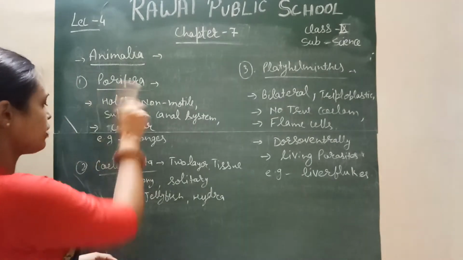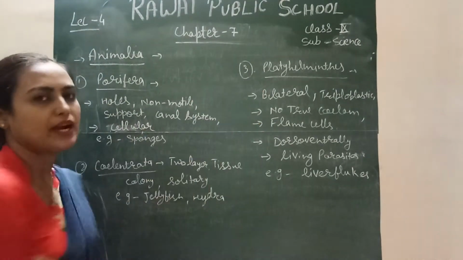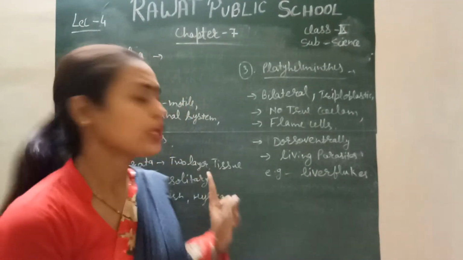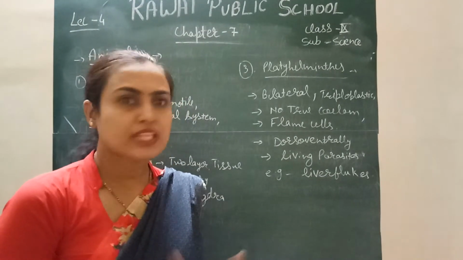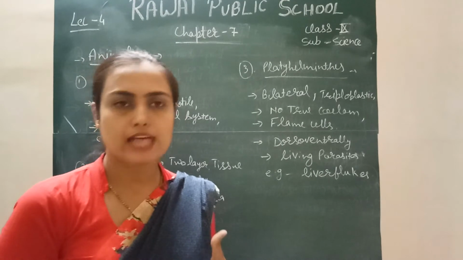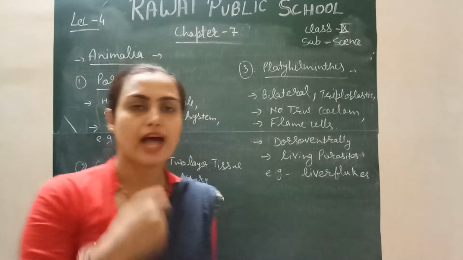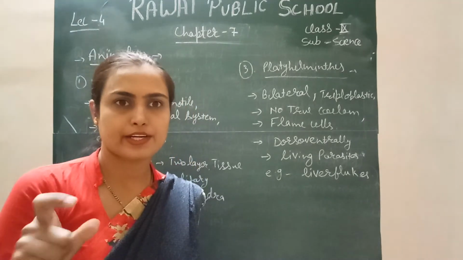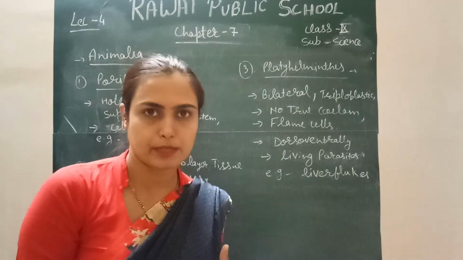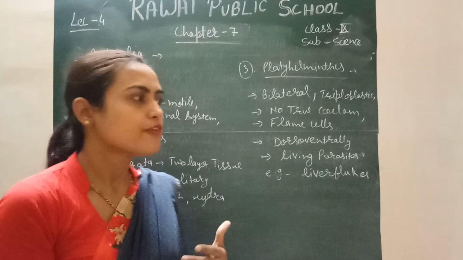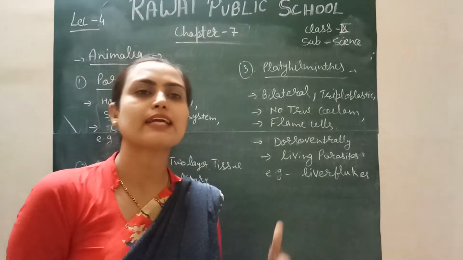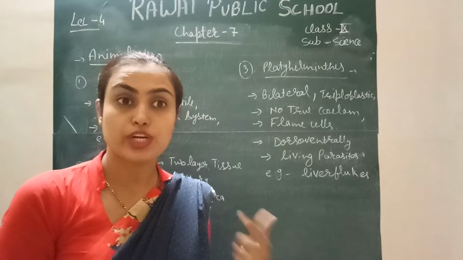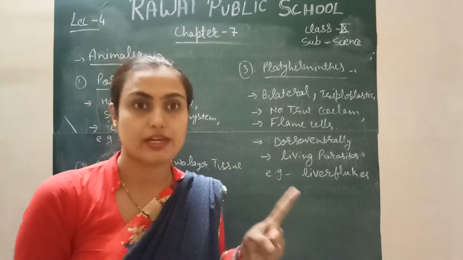First are Porifera, Coelenterata and Platyhelminthes. One thing you need to do while learning these kingdoms, phyla and classes is to learn the peculiar character, meaning the special character which is present only in that class or order only. You need to learn that point, right?